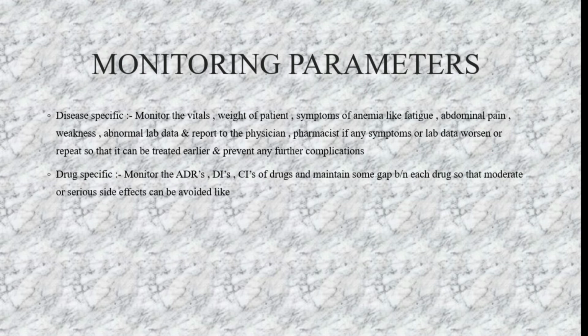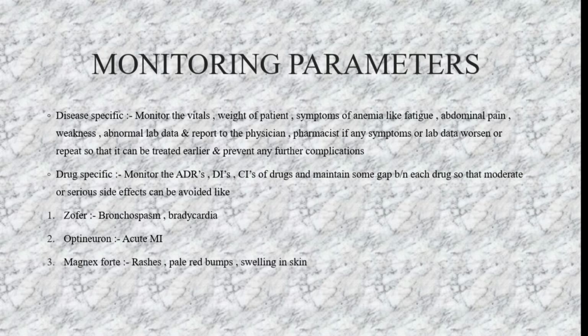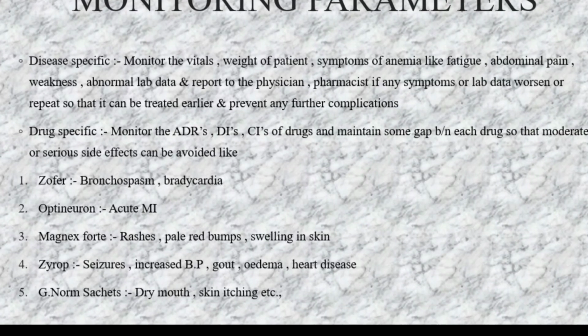Some of the monitorable side effects are: bradycardia and bronchospasm, and with optineuron, acute MI. With Magnexfort, that is the antibiotic injection, rashes, pale red bumps, and swelling on the skin. With Gyrop injection, that is the erythropoietin injection, increased BP, edema, any kind of heart disease or seizures. And with the Saccharomyces boulardii bacteria sachets, dry mouth and skin itching. These are some of the drug specific adverse effects that we should be monitoring.